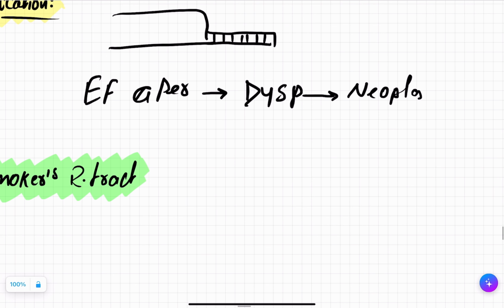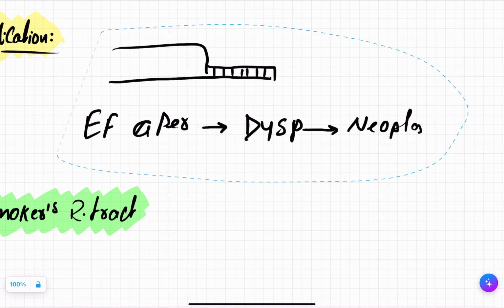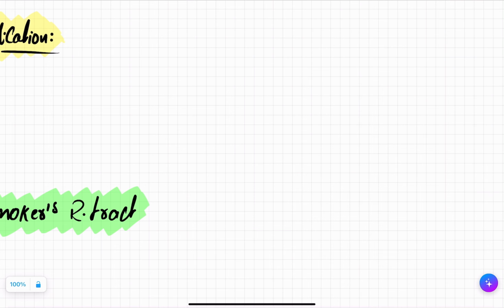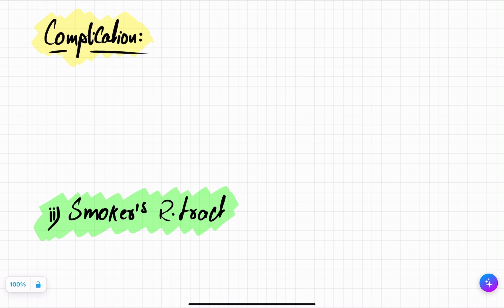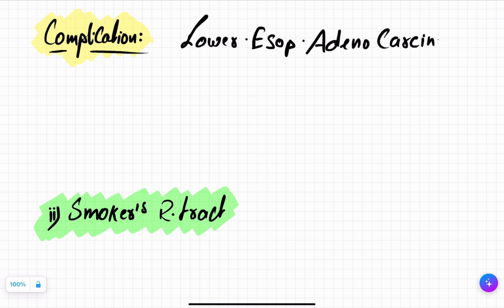So one complication of your Barrett's esophagus is what? Lower esophageal adenocarcinoma, because there is acid reflux. Adeno means gland, carcinoma means cancer. Cancer of epithelial cells is known as carcinoma. Adeno means gland, esophageal means esophagus.